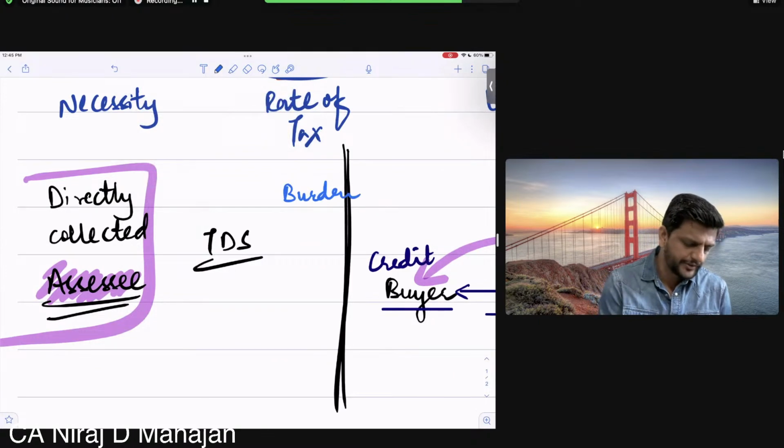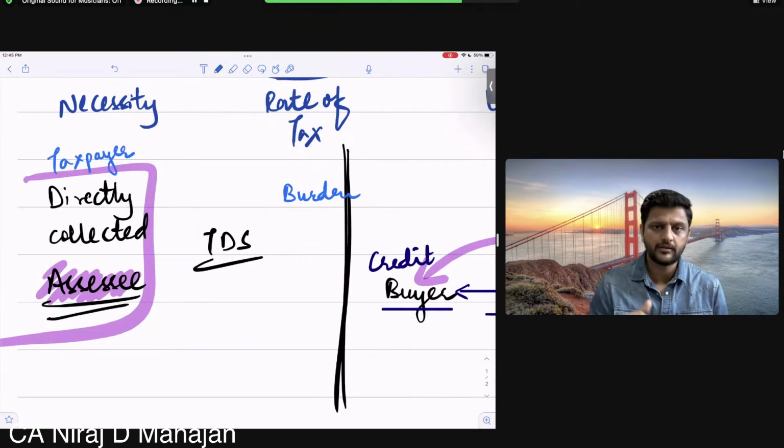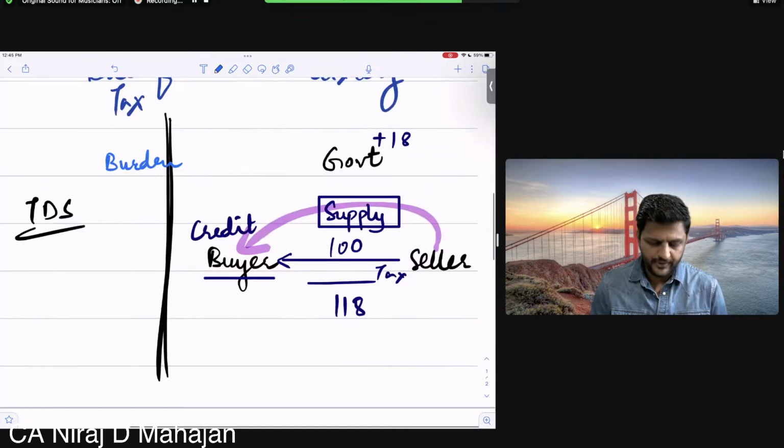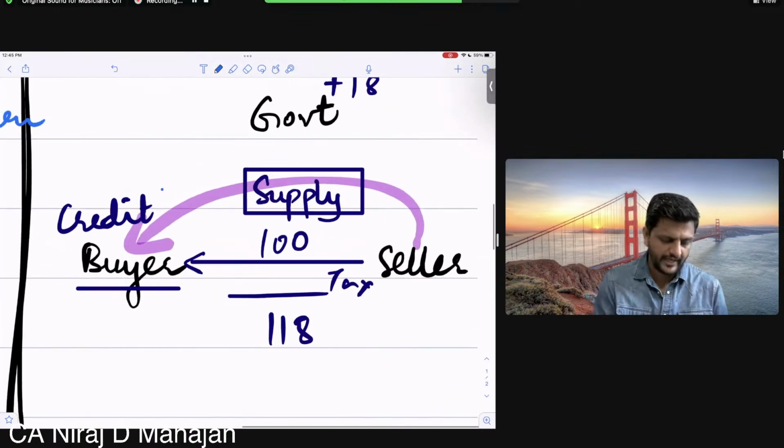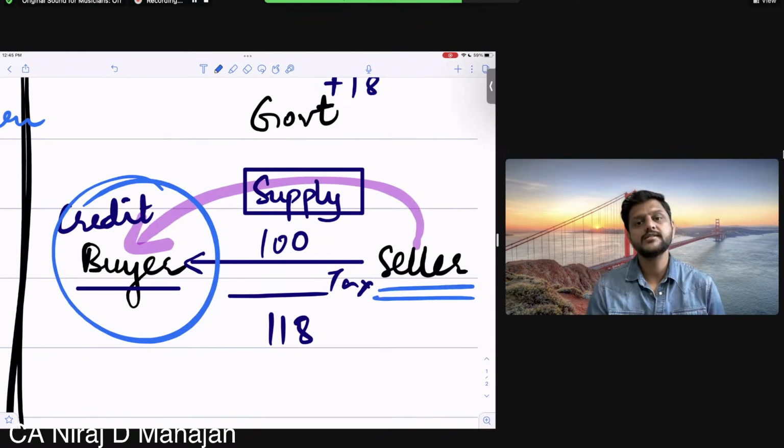The burden of payment is on the taxpayer himself. You know, the one who's actually paying or bearing the tax. But here the burden to pay to the government is not of the payer of tax. It is on the supplier. Are you getting my point, everybody?